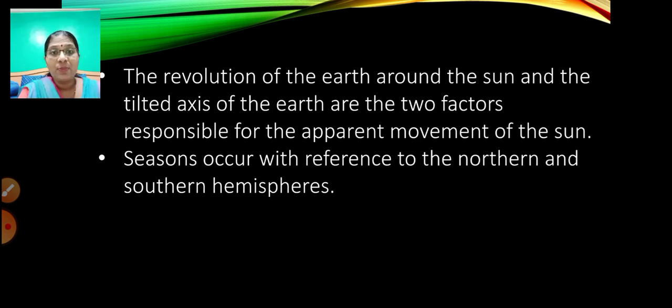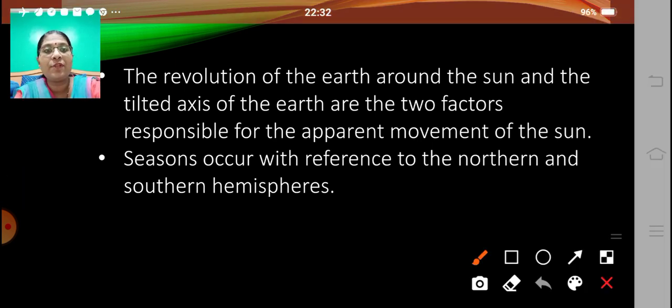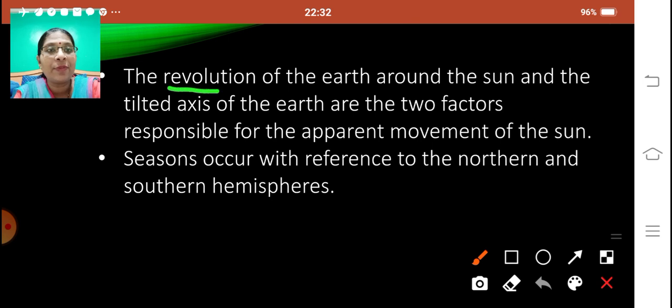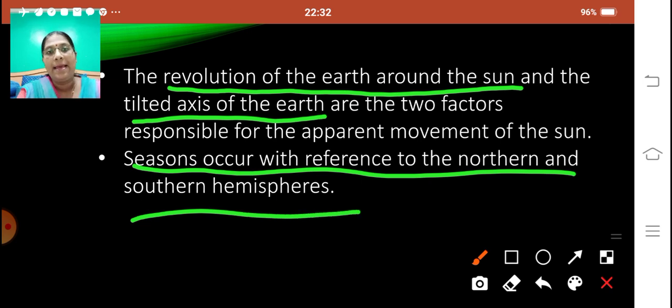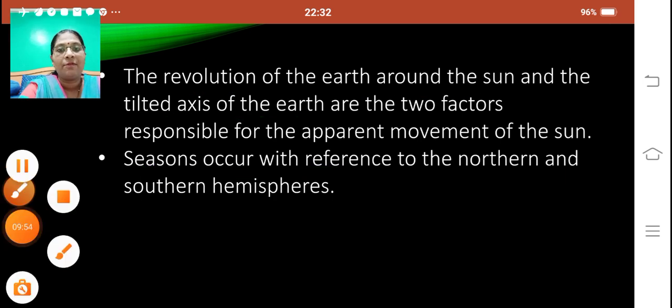Fine. Next, we learned the two factors which are responsible for the apparent movement of the sun. They are there on the slide over here itself: the revolution of the earth around the sun and the tilted axis of the earth. And we also learned that seasons occur with reference to the northern and the southern hemispheres. I hope this is clear to you, children.